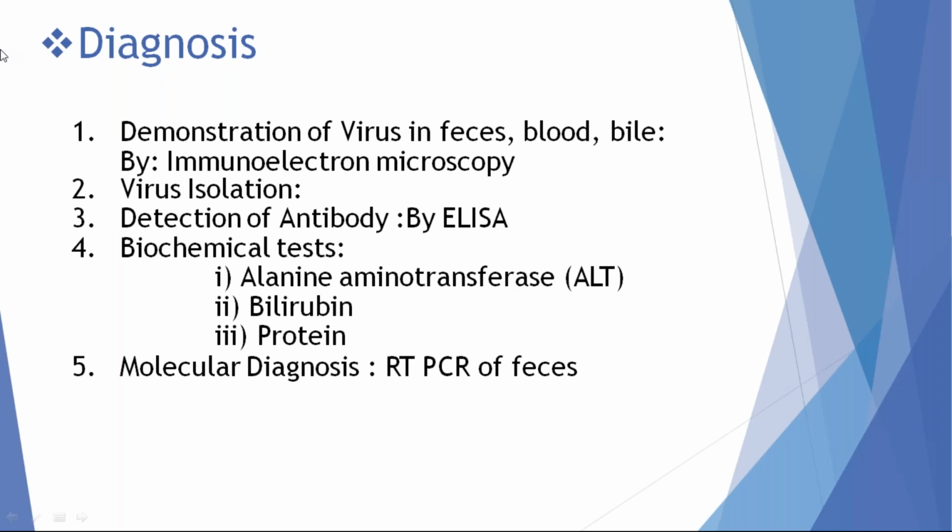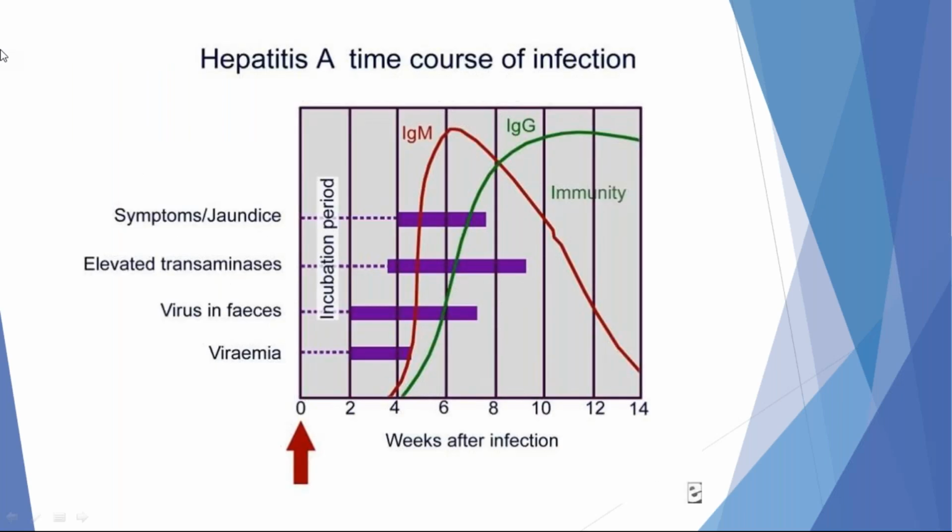In viral hepatitis, due to inflammation of the liver parenchyma or hepatocytes, these enzymes are released into circulation. That's why these enzymes are elevated in patients with hepatitis A virus infection. The gold standard investigation of choice for diagnosis of hepatitis A virus is RT-PCR.